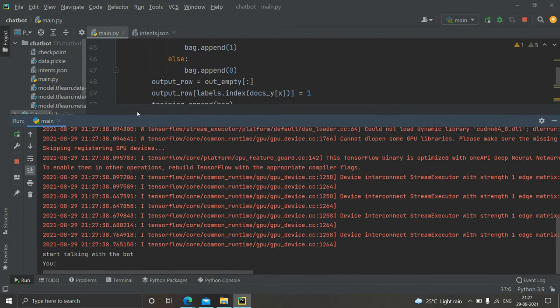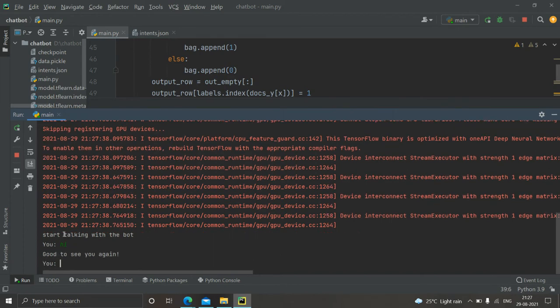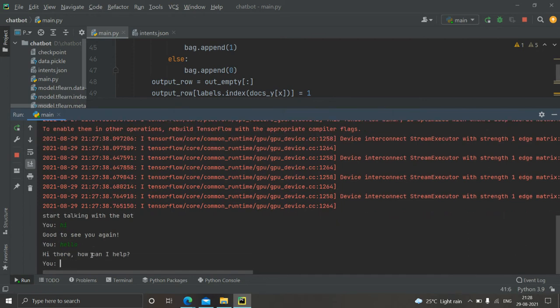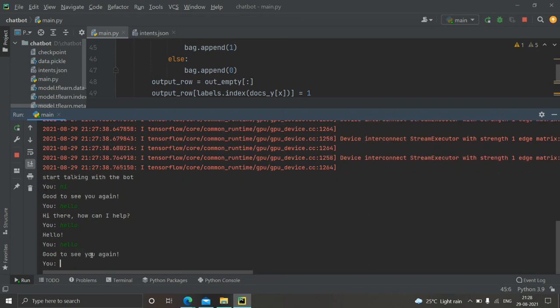Yeah, you can see the data is checked completely, and now it is asking to start talking with the bot. So now we can give the input. Hi. See you again. Hello. Hi there. How can I help you? Let's try hello again. Yeah, this time it gave hello as the response. Let's try hello again. Good to see you again. So we got three different kinds of responses for the same hello.